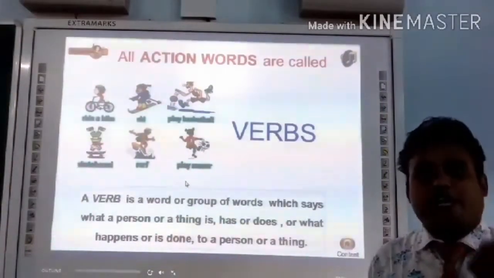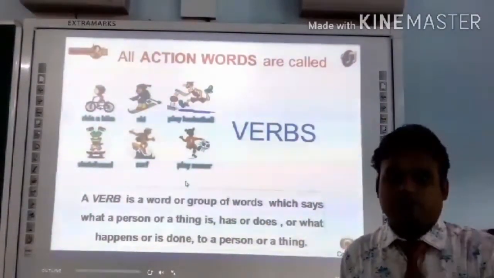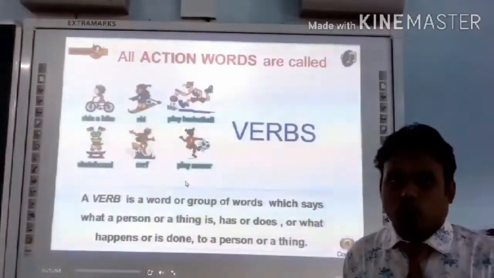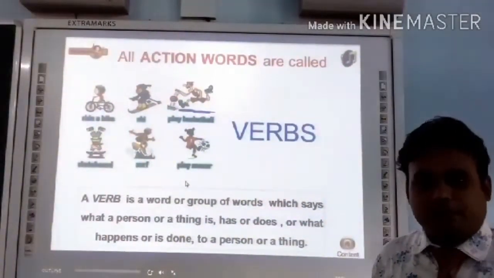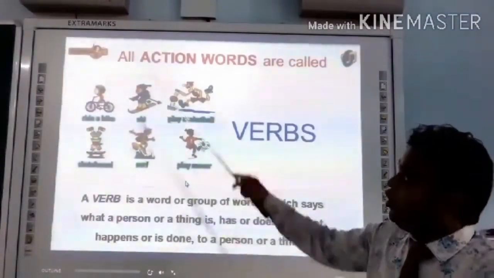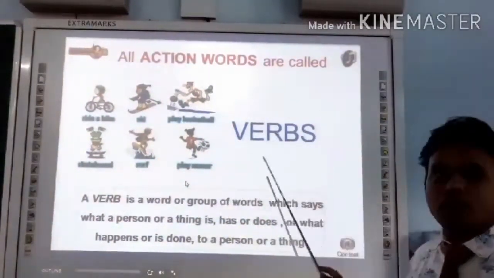If you just want to remember what a verb is, in simple words we can remember: all action words are called verbs.